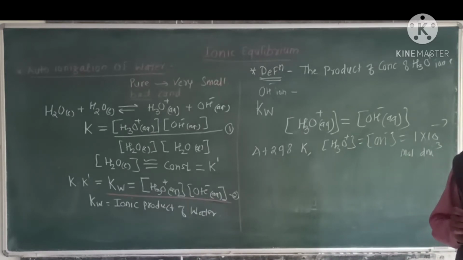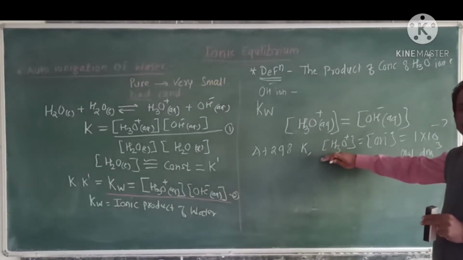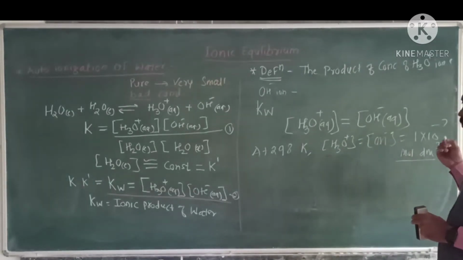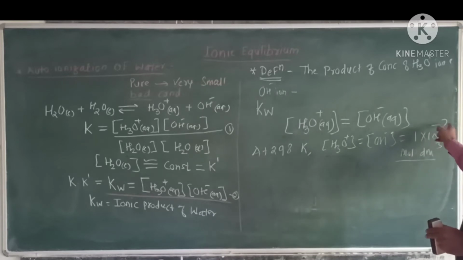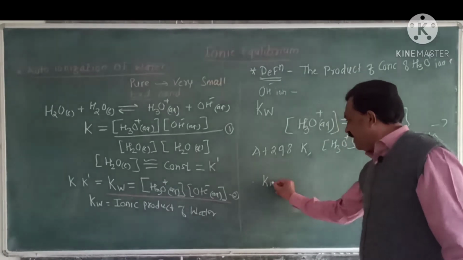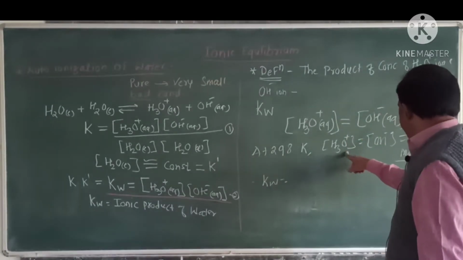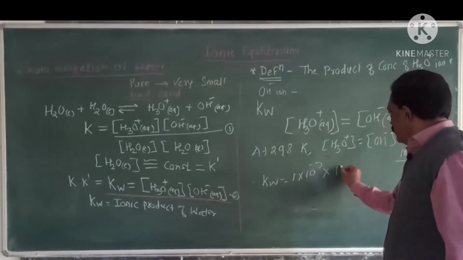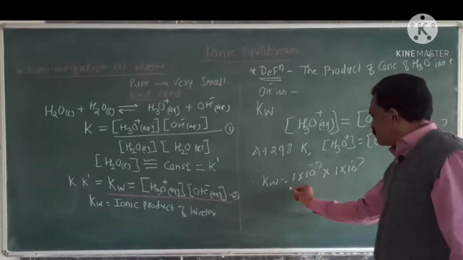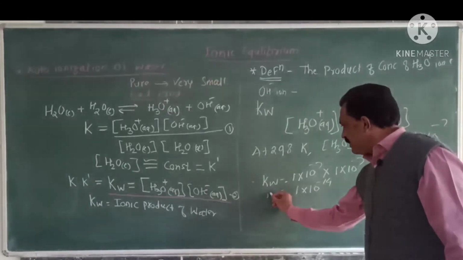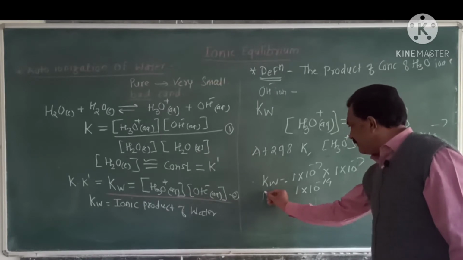That is, at 298 Kelvin, in pure water, the concentration of hydronium as well as hydroxyl ion is equal to 1 into 10 raised to minus 7, and hence the ionic product Kw is equal to the concentration of H3O plus, 1 into 10 raised to minus 7, into 1 into 10 raised to minus 7, which is equal to 1 into 10 raised to minus 14.